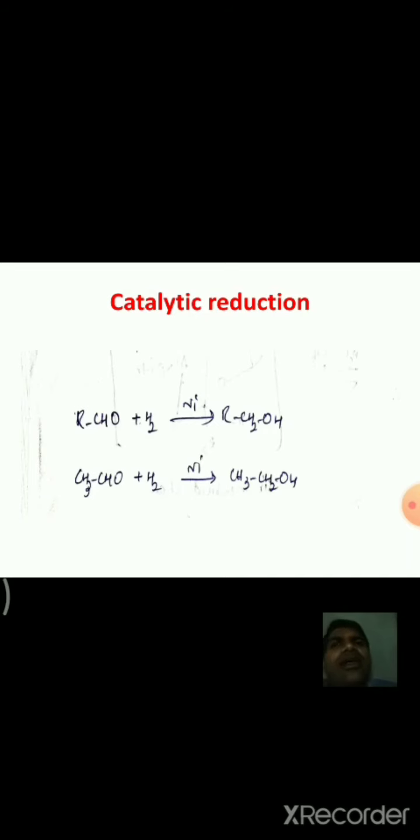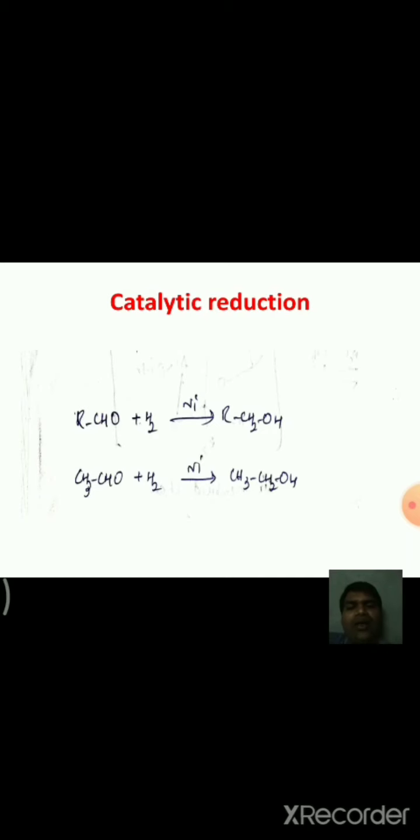That means aldehydes and ketones get reduced with catalytic reduction, that is, reduction in the presence of a catalyst like Raney nickel. Aldehydes are converted into primary alcohols, and ketones form secondary alcohols.